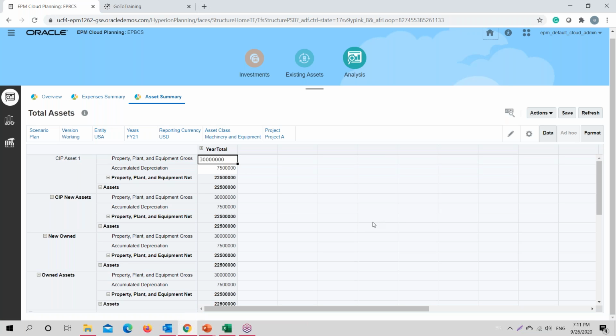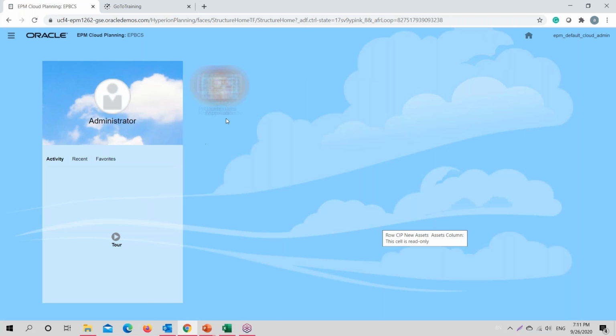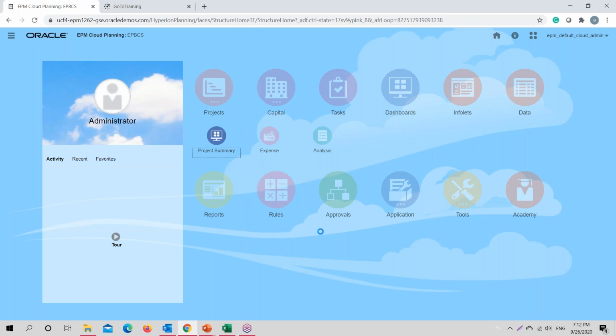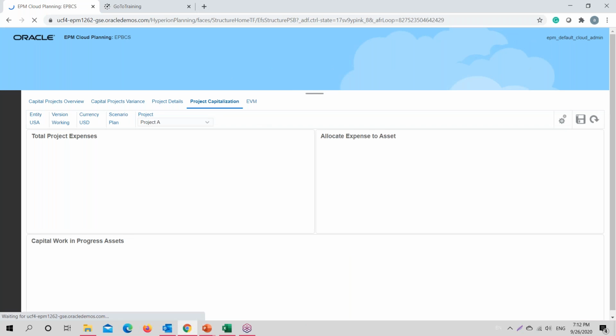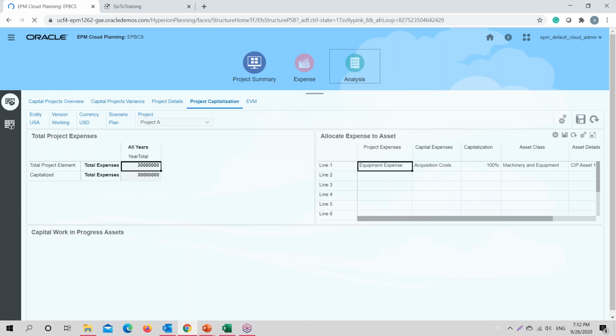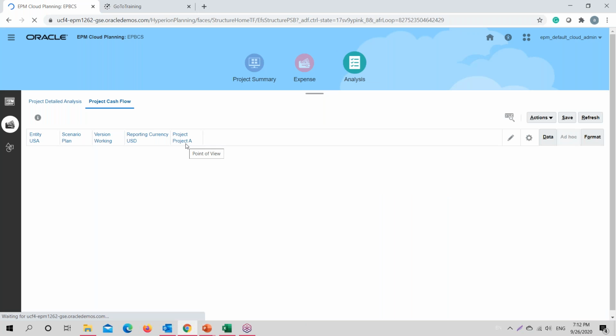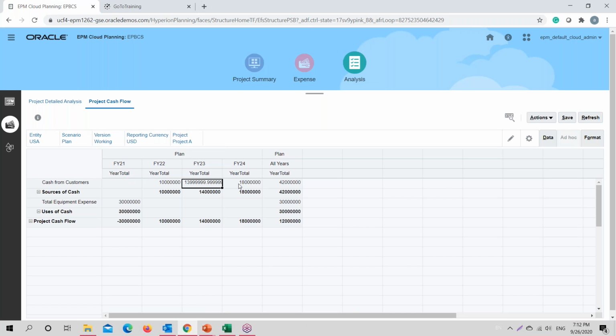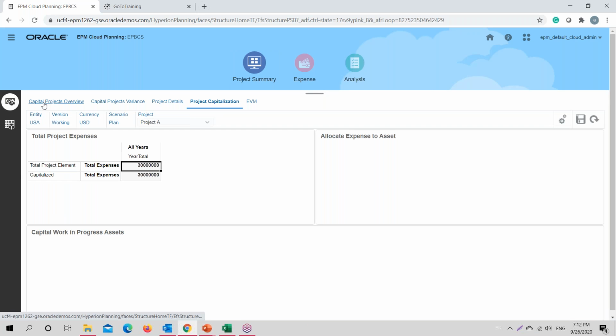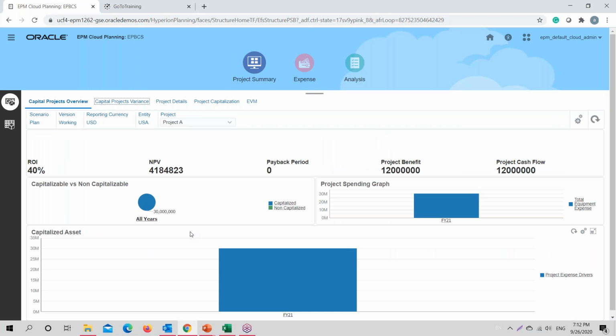Okay, and the same analysis could be viewed in your project module also, and it provides you with the cash inflows and cash outflows, a complete analysis of the same. So we move to the analysis card. Okay, for this project A, we have a cash inflows study in here. What it says is, we have a cash outflow of 30 million, so it provided the projected cash outflow. Then we have the projected cash inflows, and what exactly is the cash that the organization would retain for this particular project. So we can have a detailed analysis of all of this within our application.